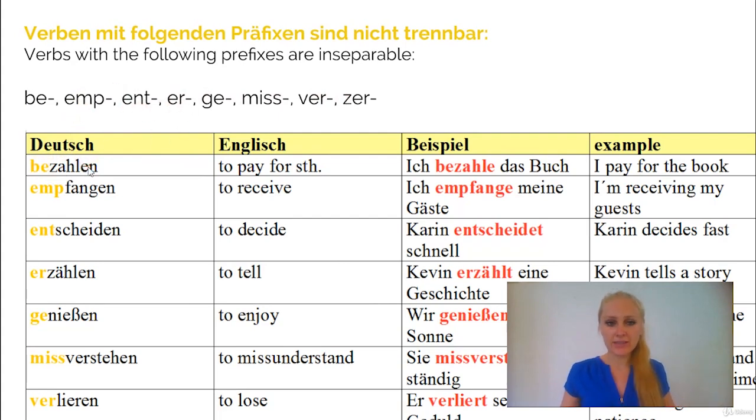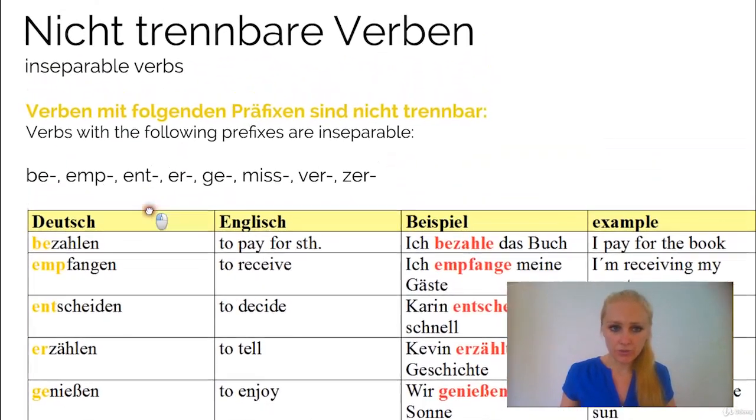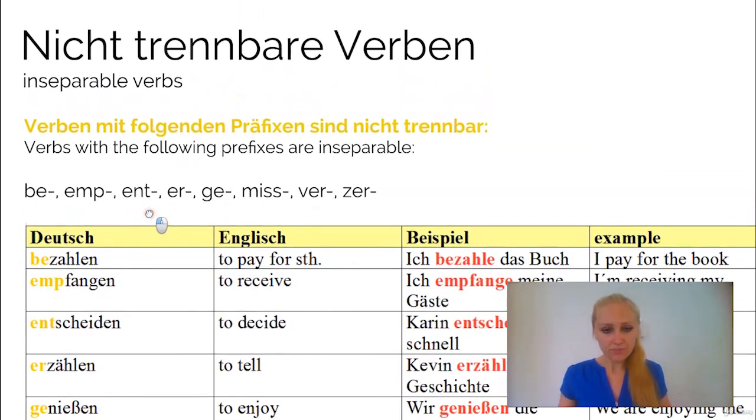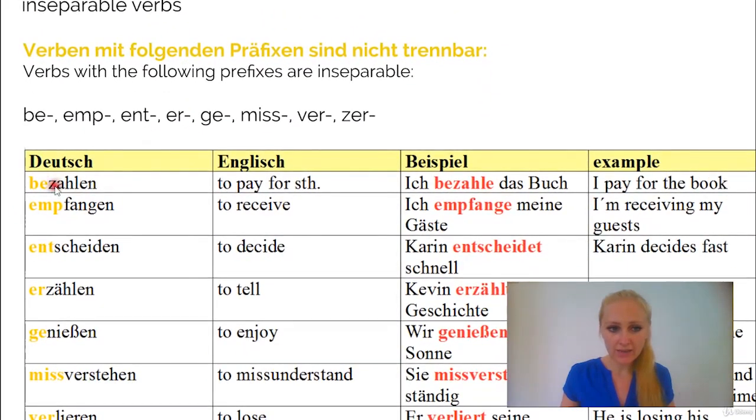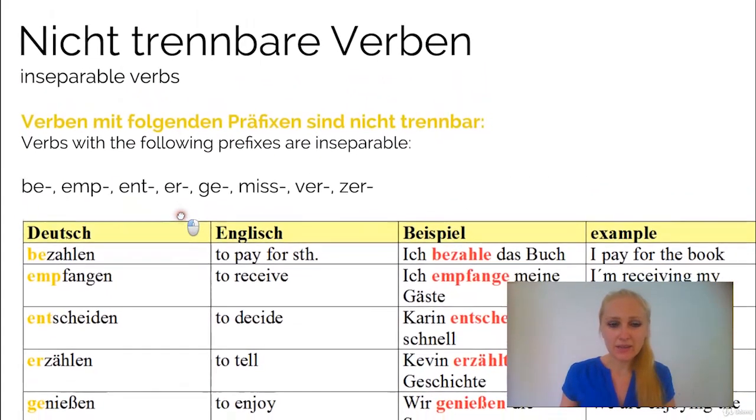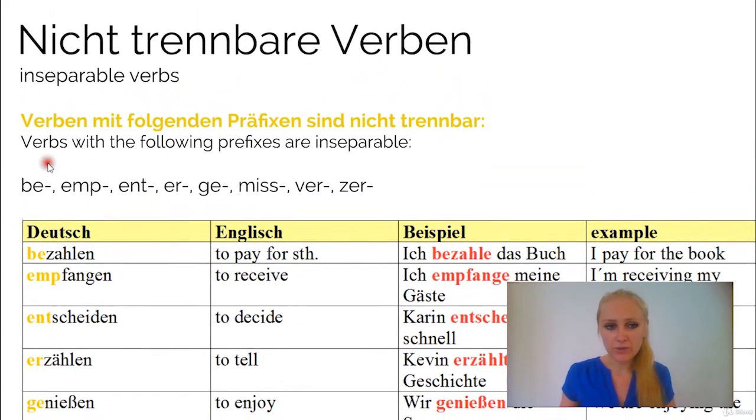That combination does not work, but there are certain combinations which do work, and then the meaning changes. So the actual verb here, zahlen, is to pay, bezahlen, to pay for. In the next slide that we are going to look at, those are going to be the separable verbs. That's why you need to study those groups of the prefixes.